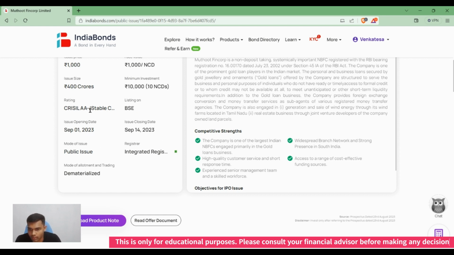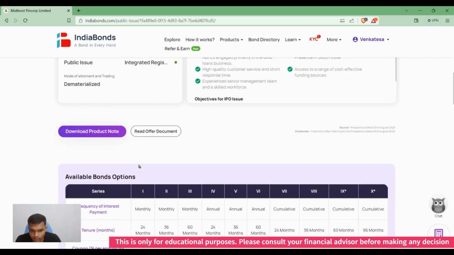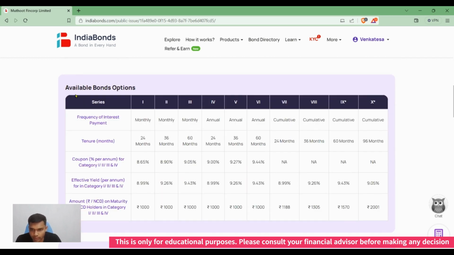Then we see the ratings, and the open date is September 1, 2023. The issue will close on 14th September, and it's a public issue, so every retail investor can invest here. Coming here, we can see the series of bonds they are listing.